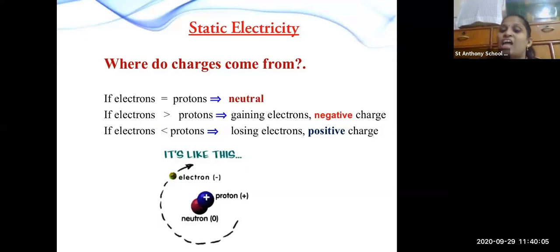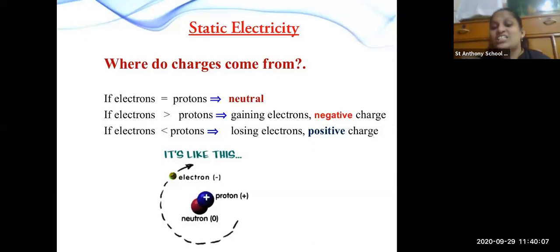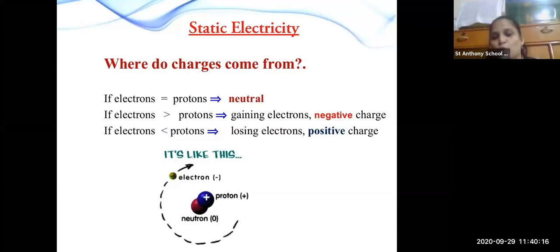And if the electrons are less than protons, the object will start losing electrons, and the charge created will be positive.